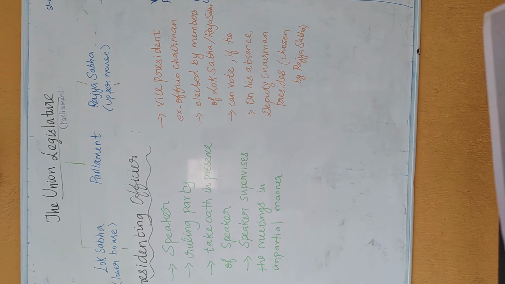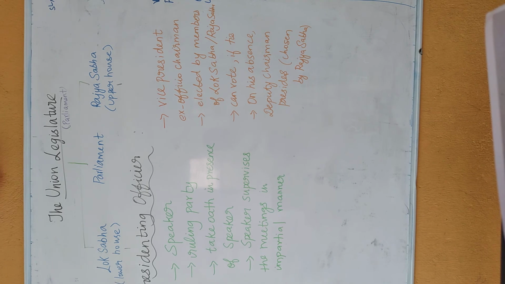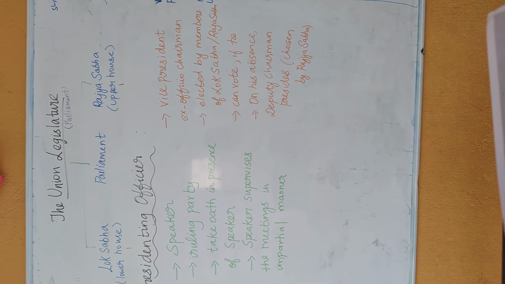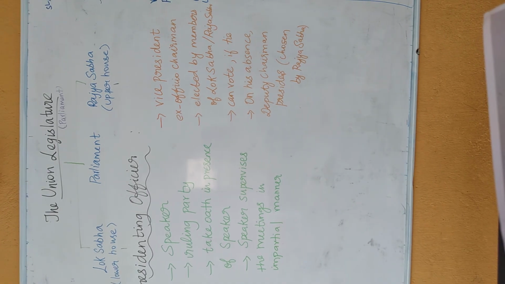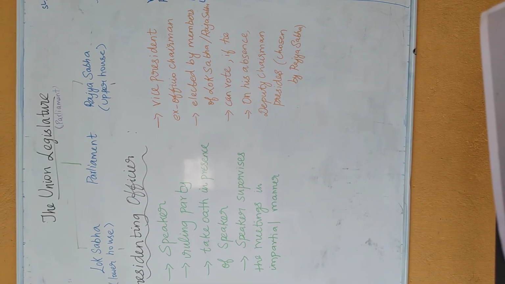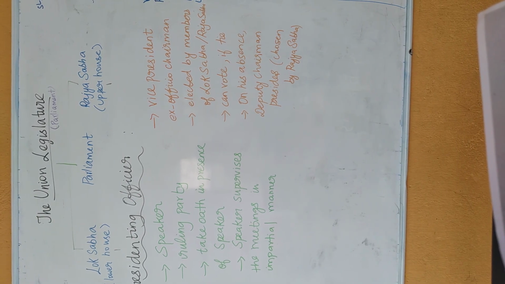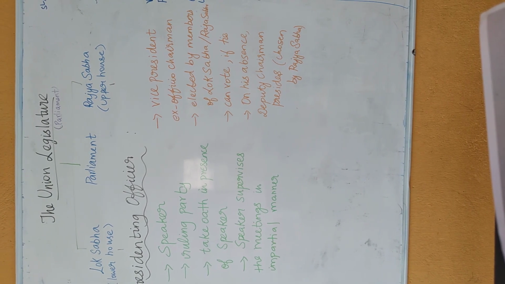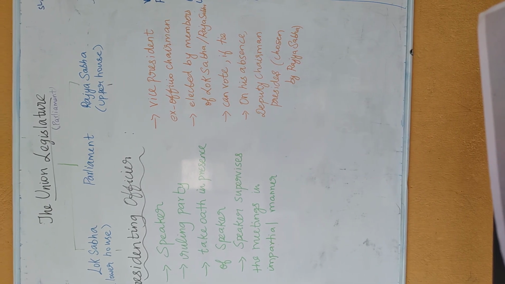It will be presided by the deputy chairman, a person who has been chosen by the members of Rajya Sabha. The vice president never has any voting power, but when there is any tie in the meetings or in any decision making, he can vote. Yes, the vice president, the ex officio chairman, can vote.